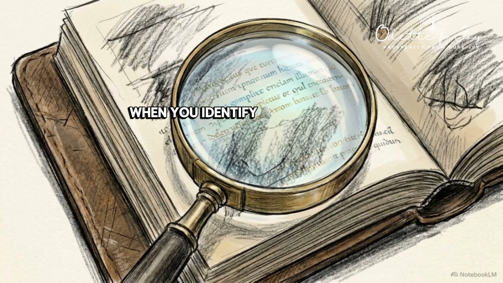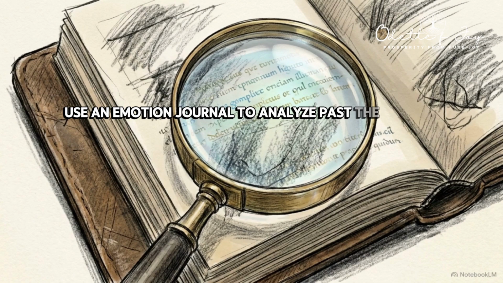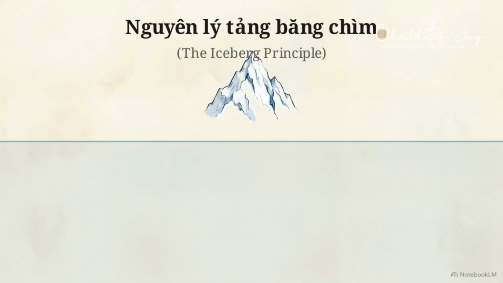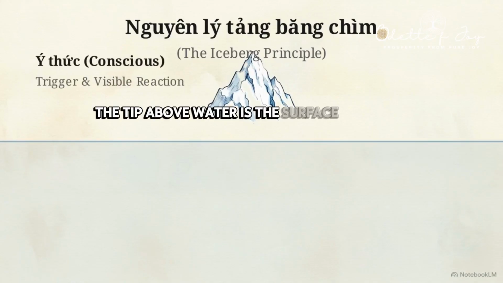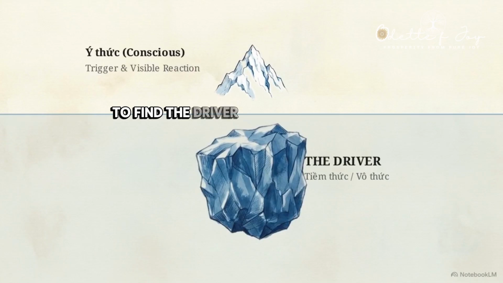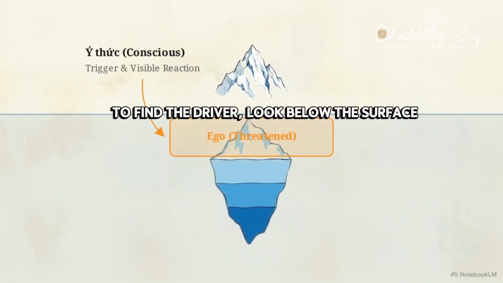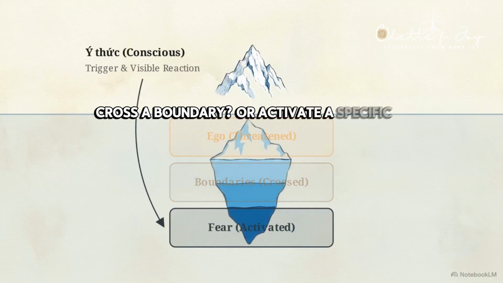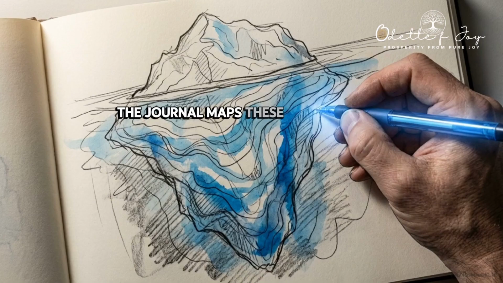When you identify a recurring trigger, use an emotion journal to analyze past the event itself. This illustrates the iceberg principle. The tip above water is the surface-level trigger and your visible reaction. To find the driver, look below the surface. Did the trigger threaten your ego, cross a boundary, or activate a specific fear? The journal maps these submerged layers, identifying the subconscious beliefs giving the surface trigger its power.